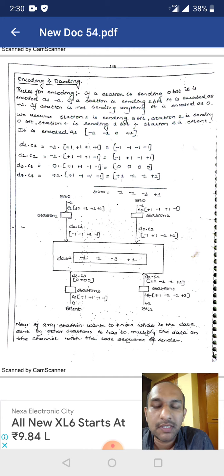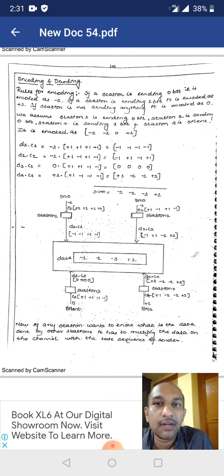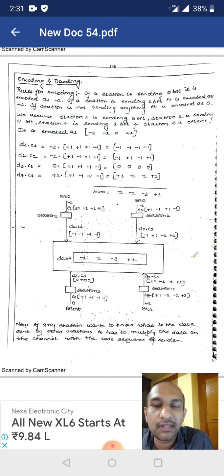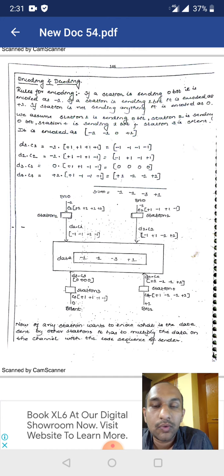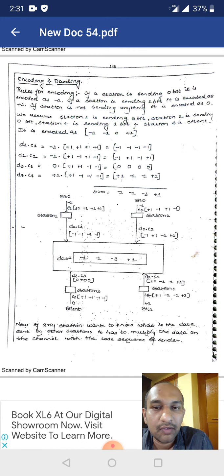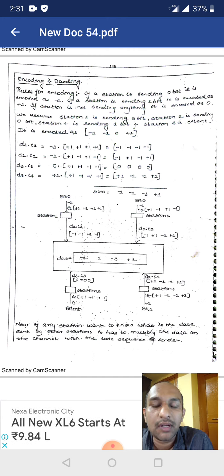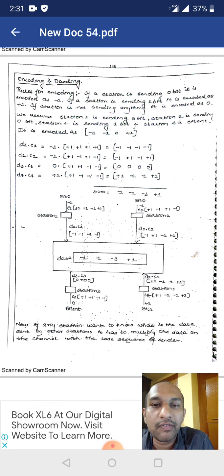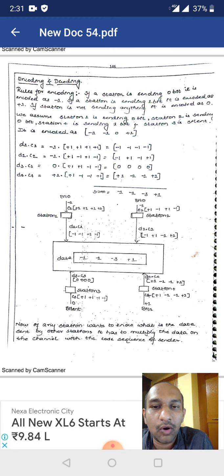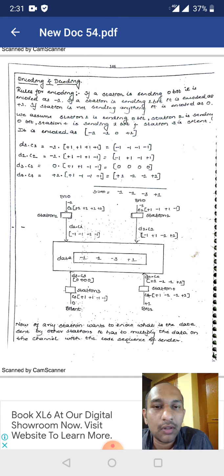Now coming to the operation, here we have multiplied our data with the chip sequence. So D1 into C1, D2 into C2, D3 into C3, D4 into C4. Let's consider D1 into C1. So minus 1 into, in the bracket, plus 1, plus 1, plus 1, plus 1. If we multiply, we will get minus 1, minus 1, minus 1, minus 1. In the same way, if we multiply all the elements, we will get some result. And later, we have to add all the results.